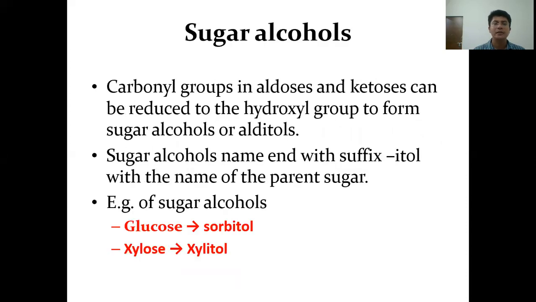Sugar alcohols. The carbonyl groups in aldoses and ketoses can be reduced to hydroxyl groups to form sugar alcohols or alditols. Sugar alcohol names end with the suffix -itol added to the name of the parent sugar. For example, in the case of glucose, the sugar alcohol is called sorbitol. In the case of xylose, the corresponding alcohol is called xylitol, and so on.